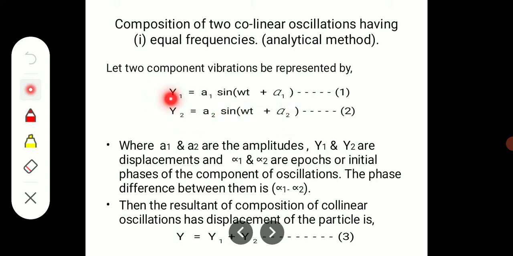The first equation is y1 is equal to a1 sin(omega t plus alpha 1), say this is equation 1, and the second equation y2 is equal to a2 sin(omega t plus alpha 2), say this is equation 2, where a1 and a2 are the amplitudes, y1 and y2 are the displacements, and alpha 1 and alpha 2 are the epochs, nothing but the initial phases of the component oscillations. The phase difference between them is alpha 1 minus alpha 2. After combining these two equations, we get y is equal to y1 plus y2.